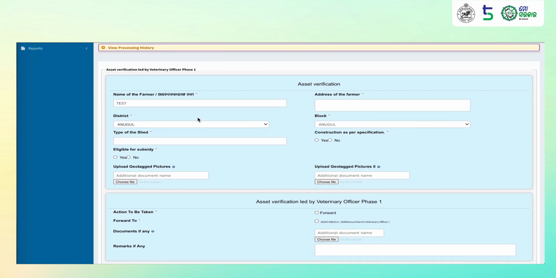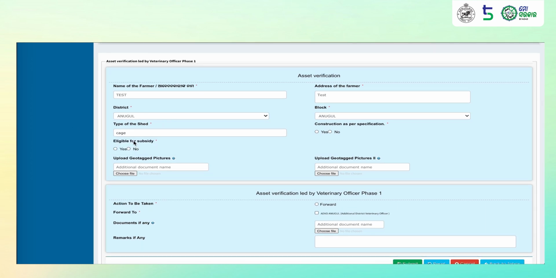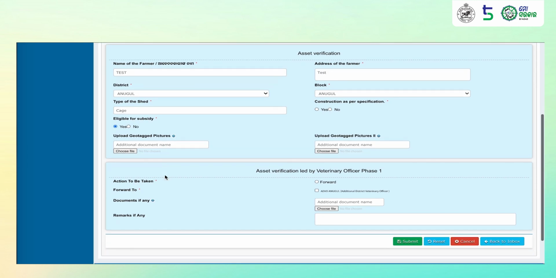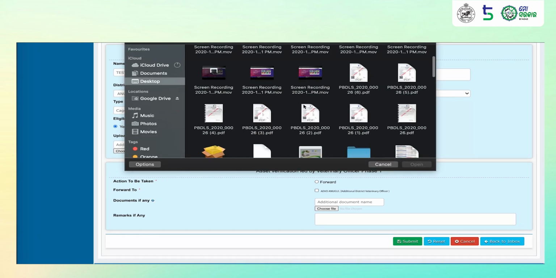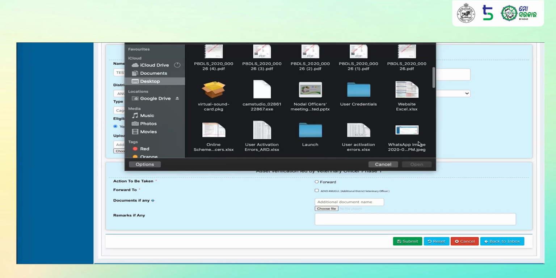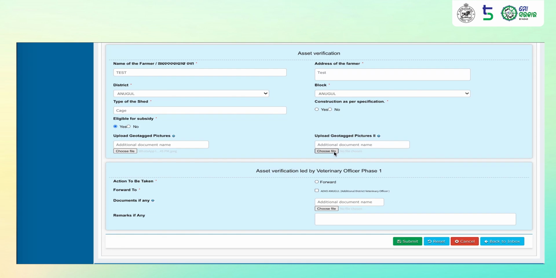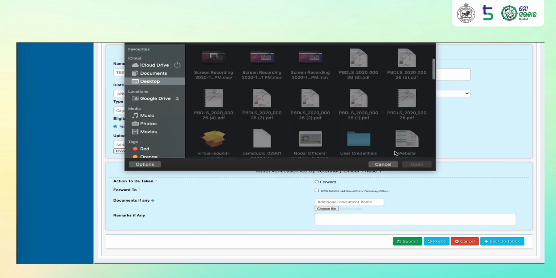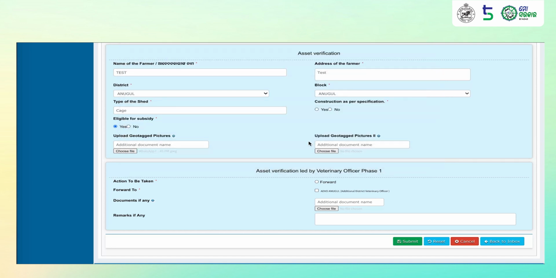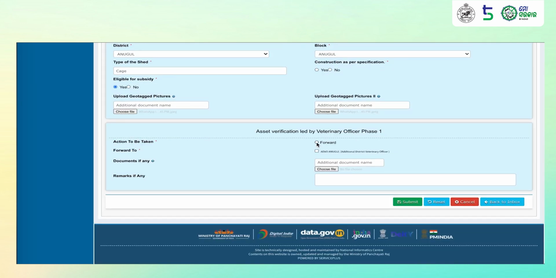Once he goes to the field for asset verification, he can come back and fill these details such as the name of the farmer, address of the farmer, type of shed constructed. Select if the farmer is eligible for subsidy. Upload 2 geotagged pictures of the farm after the shed has been constructed. For training purposes, I am attaching sample pictures. Next, he will click on forward and send it to the ADVO for further scrutiny. He can choose to upload documents if he wants to, or enter remarks.